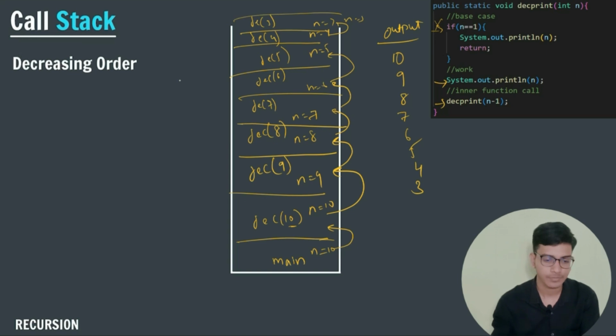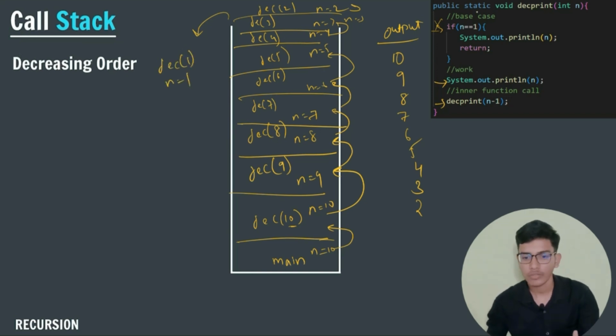Again here I am getting out of the board, but yeah, dec of 2. So n is equal to 2. n is not equal to 1 again, so I will print the value of 2. After that, I will call again. For this, my final call, I am writing dec of 1. So here n is equal to 1.